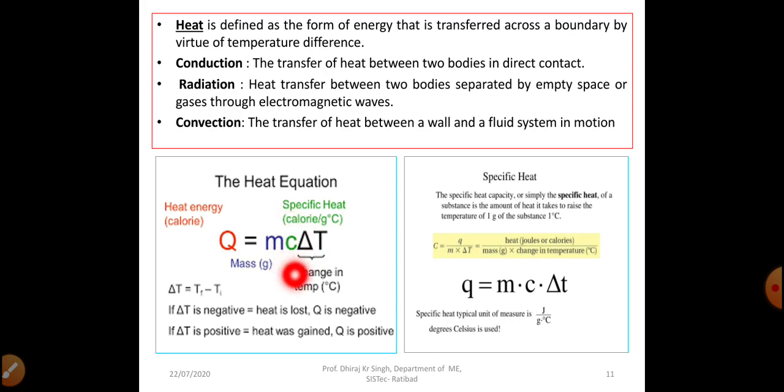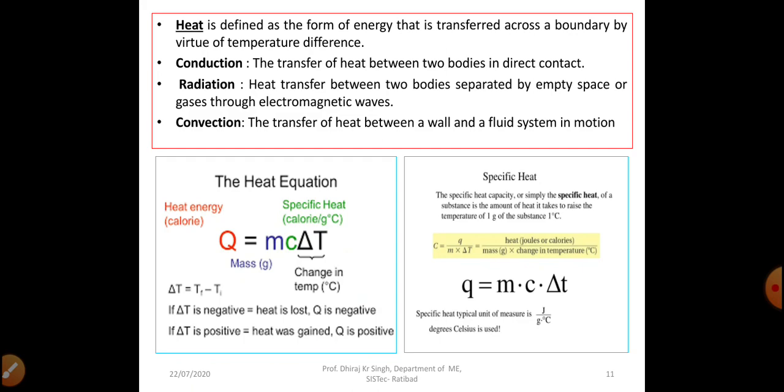So this is specific heat constant, right? So we can say that Q is equal to MC delta T, where delta T is T final minus T initial. When delta T is negative, heat is lost from the system, so Q is negative. When delta T is positive, heat is gained in the system, so Q is positive, right?